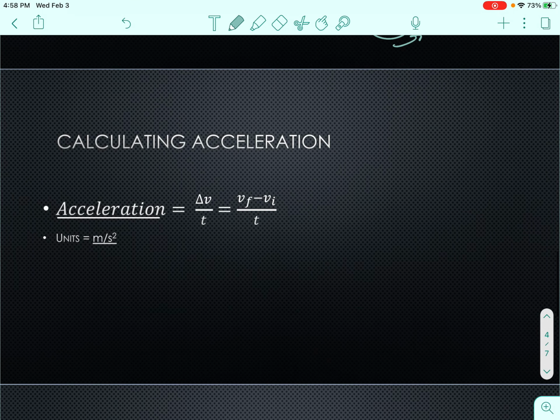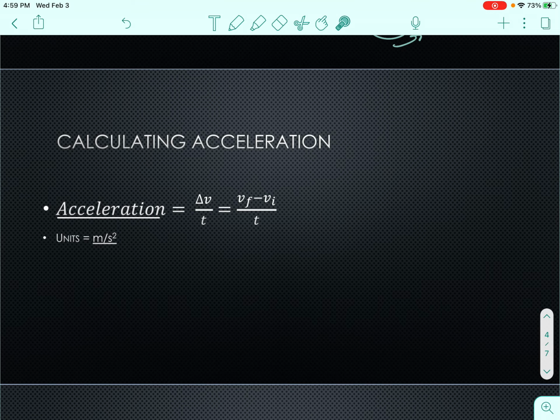So the formula for acceleration is the change in velocity, right here, change in velocity, that's what the triangle means, over time. So to write that down, when you do the change, that triangle, it means you do your final velocity minus your initial velocity over the time it took. So you want to subtract your final and initial velocity. You always start with the final and then you subtract your initial.